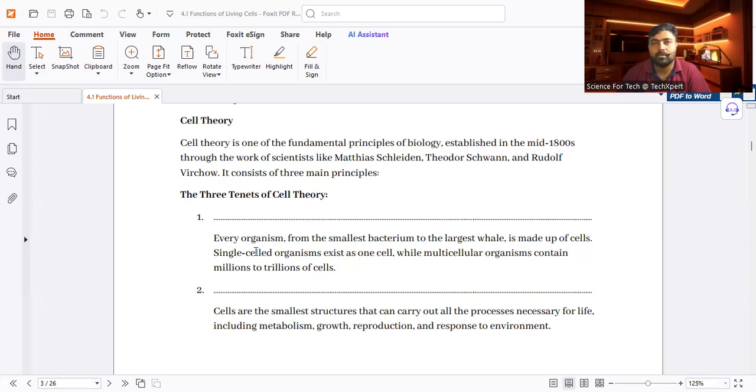Do you know the difference between a theory and a law? We don't say Newton's theory; we say Newton's law. And we don't say cell law, so it is known as cell theory.